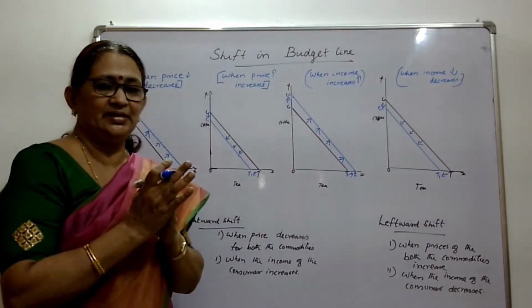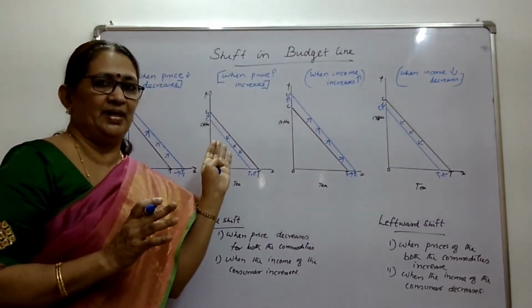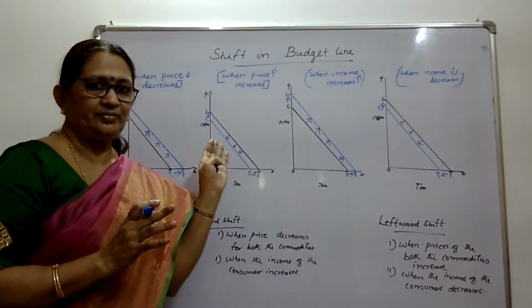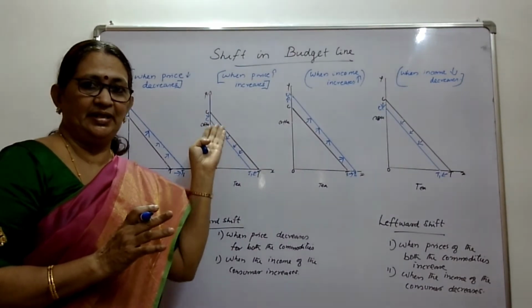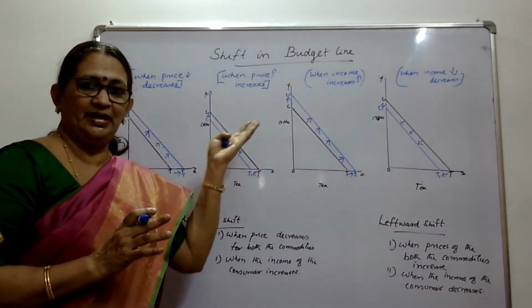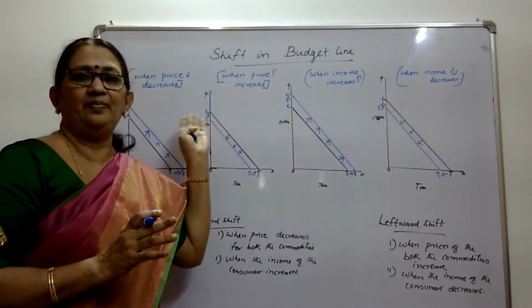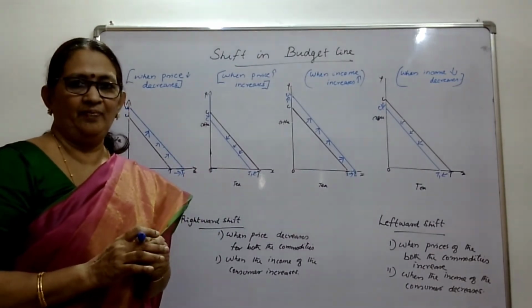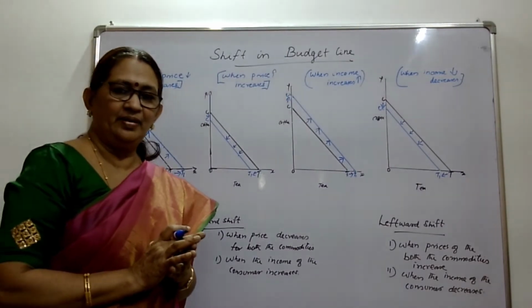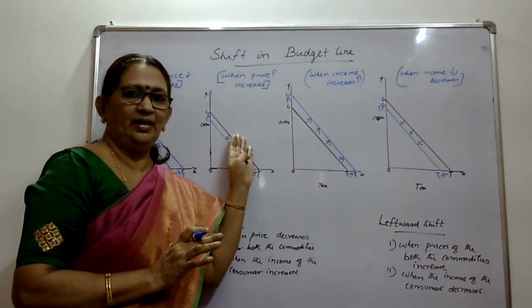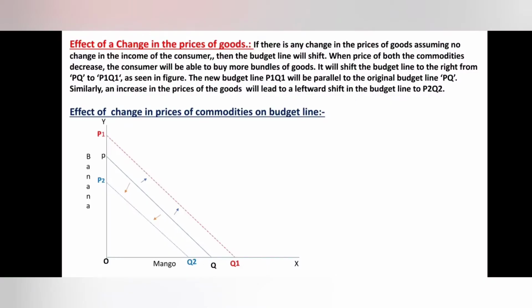When income changes, the assumption is that price is remaining constant. When price changes, the assumption is that income is remaining constant. But if both change, it will have implications on the budget line.